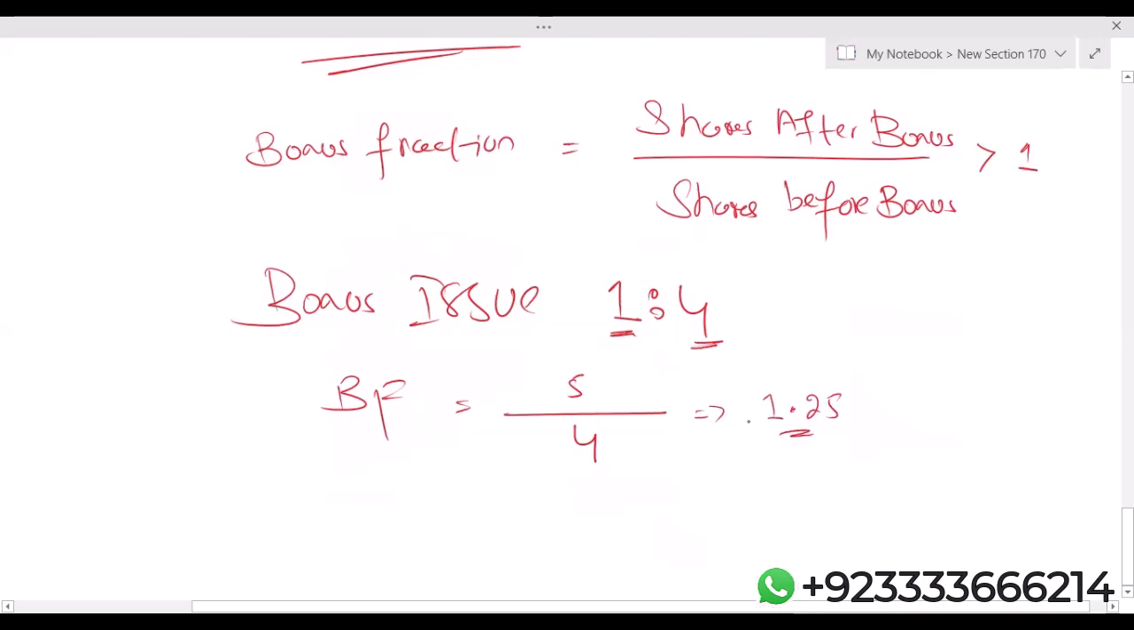Now listen carefully. This bonus fraction, another name for which is adjustment factor, is multiplied with all the shares that are in the question and are before the bonus. Repeat. This bonus fraction is applicable on all those shares that are before the bonus.